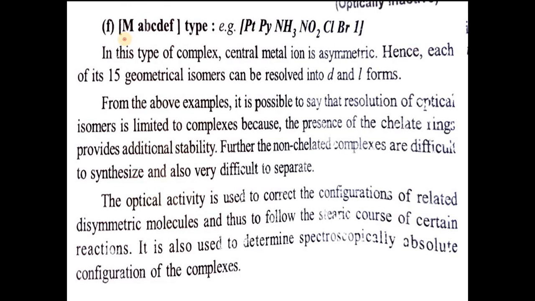And in the last example, MABCDEF type, that is platinum, pyridine, NH3, NO2, Cl, Br, I. In this type of complex, the central metal ion is asymmetric. Hence, each of its 15 geometrical isomers will show dextro and levo forms. They are optical isomers. We can arrange these isomers into 15 forms and they will be resolved into optical isomeric dextro and levo forms.